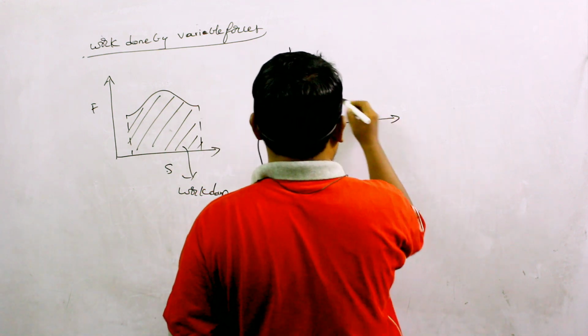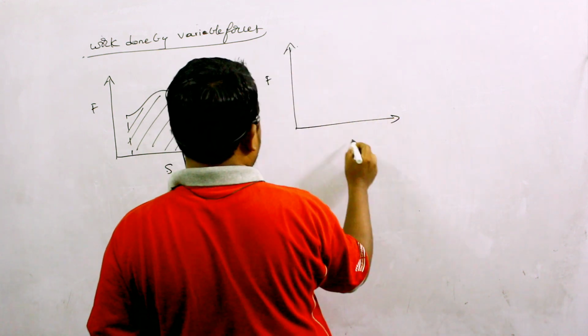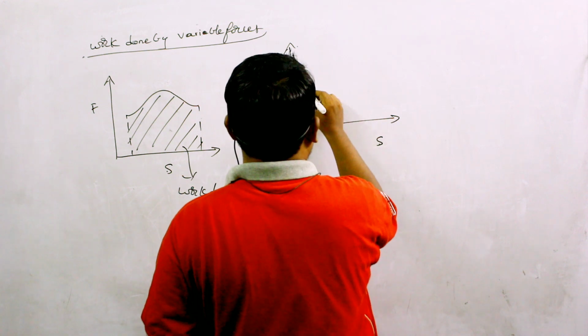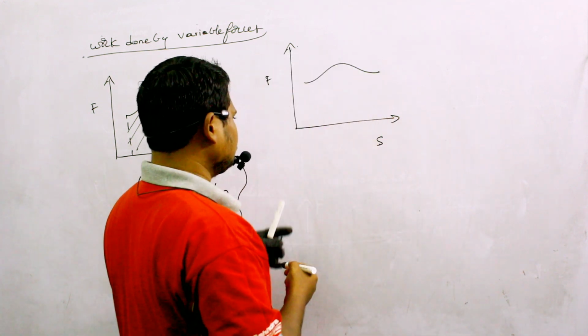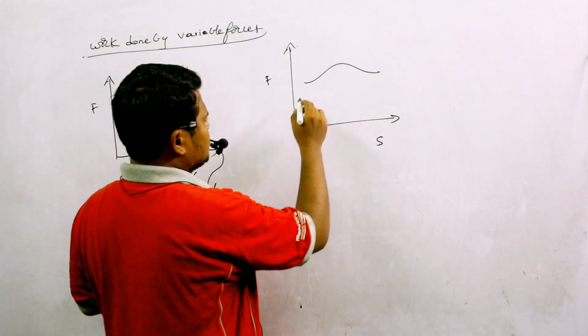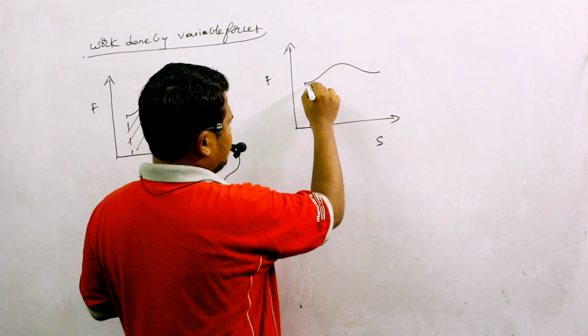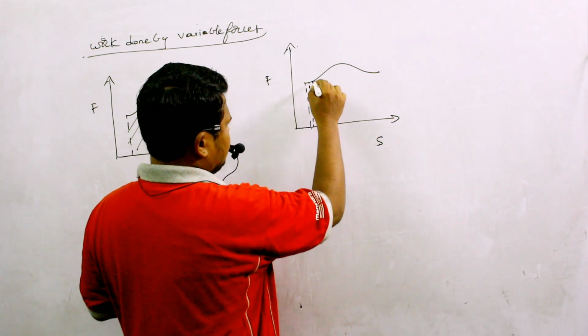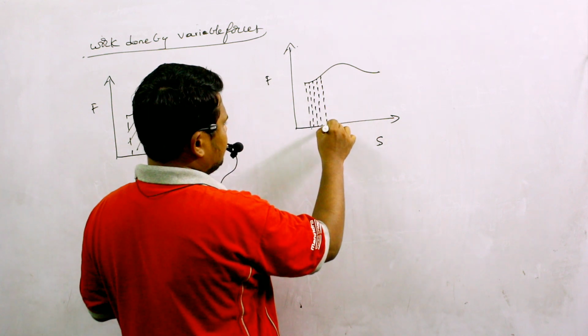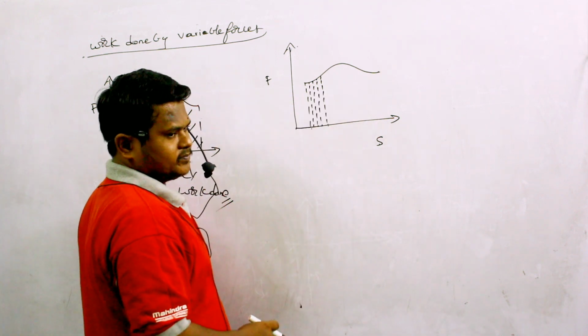So here this is force and this is displacement, and this is the given graph. Here I will try to split this graph into very small intervals such that for each interval force has almost become constant. Okay.